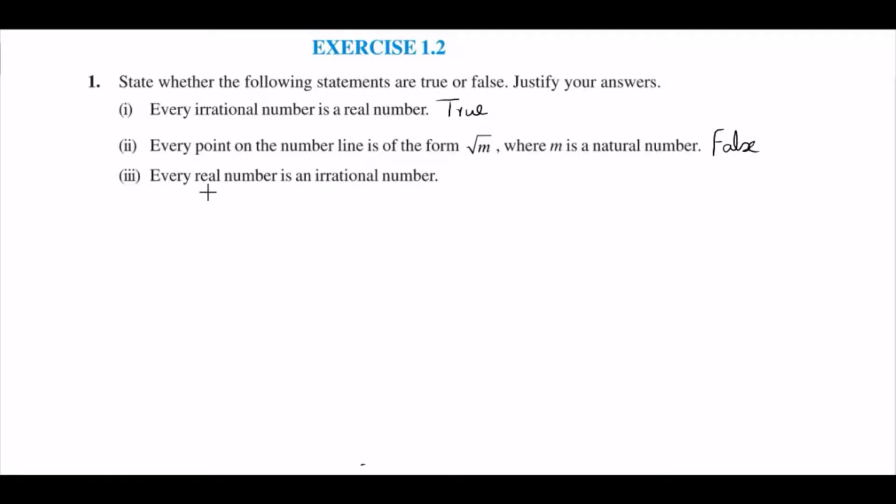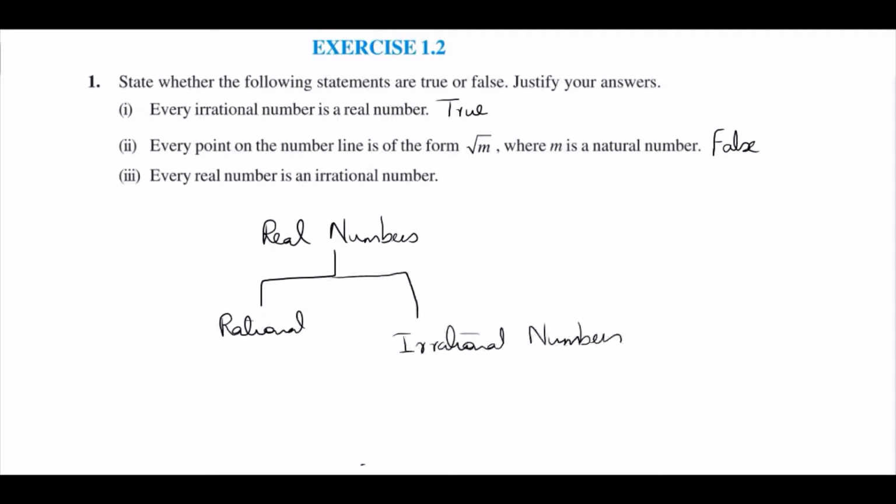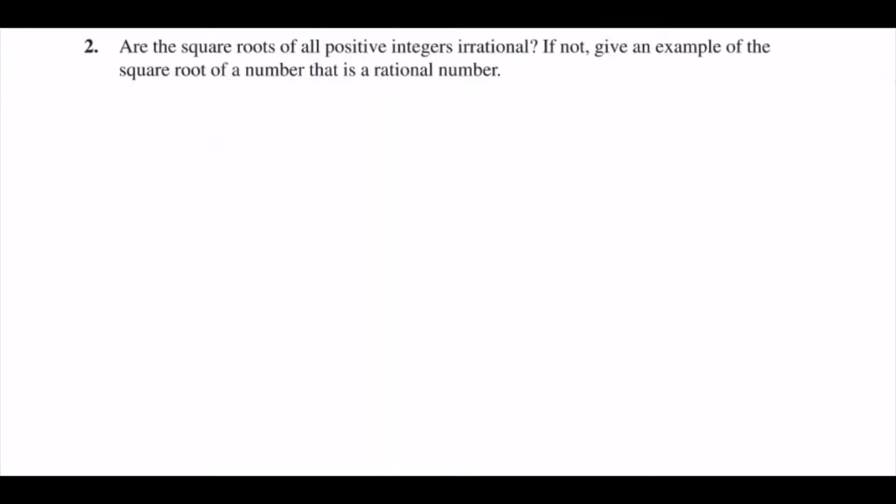The last part is, every real number is an irrational number. So you have learned real numbers are divided as rational numbers and irrational numbers. In the first part of this question, we have written every irrational number is a real number. But every real number is not an irrational number, because in real numbers you have both rational and irrational numbers. So every real number is not an irrational number. There can be rational numbers also in real numbers. So this is false.